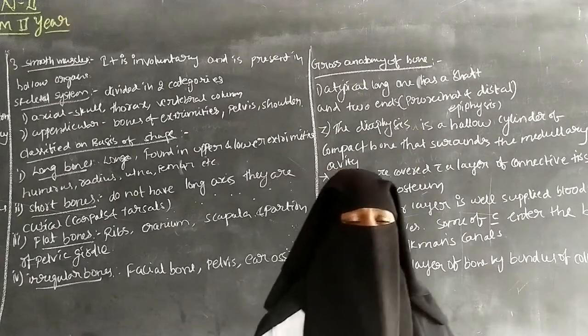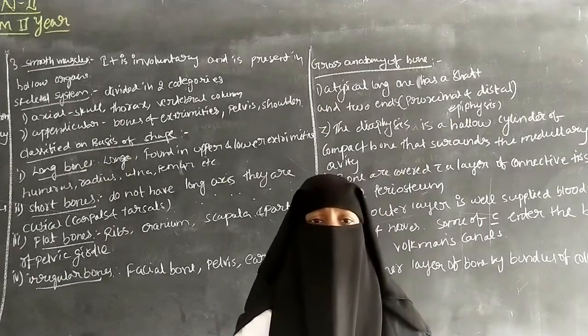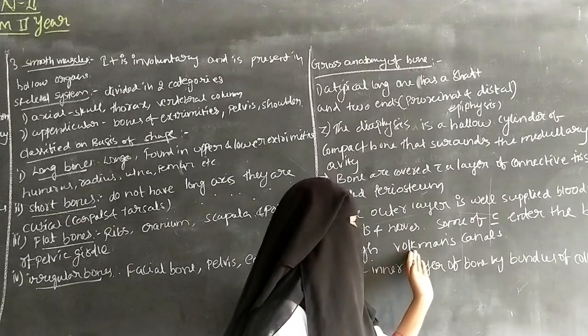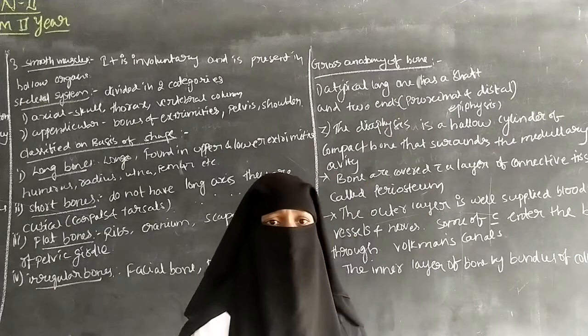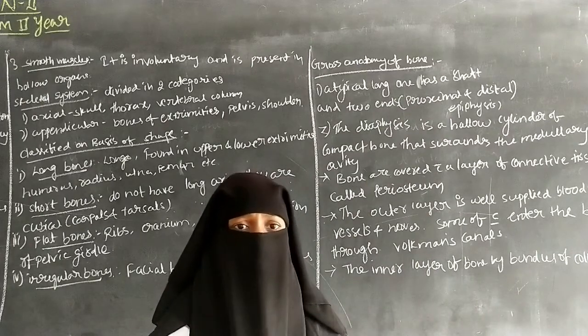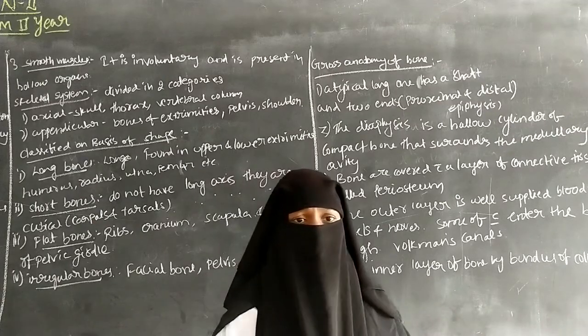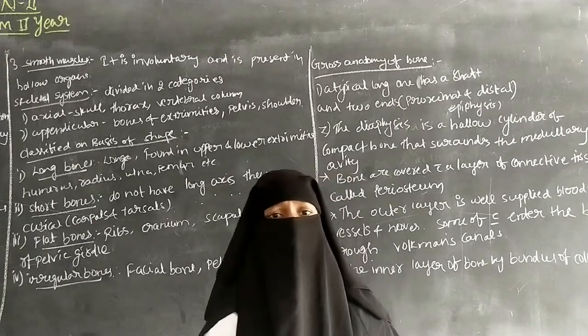Through this small channel, some blood vessels and nerves pass into the bone. Volkmann's canal means there is a small channel present in the bone, and by this canal there is a passage of blood vessels and nerves to the bone.